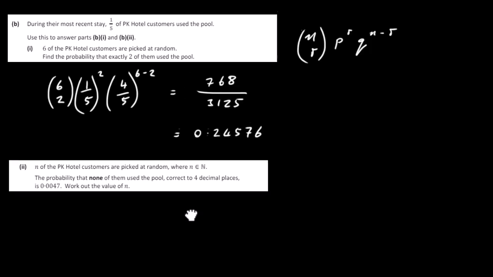Okay, so next one. n of the PK Hotel customers are picked at random, where n is a natural number. The probability that none of them use the pool, correct to 4 decimal places, is 0.0047. Work out the value of n. Okay, so again we're using this formula, n choose r, probability of success to the power of r, probability of failure to the power of n minus r.